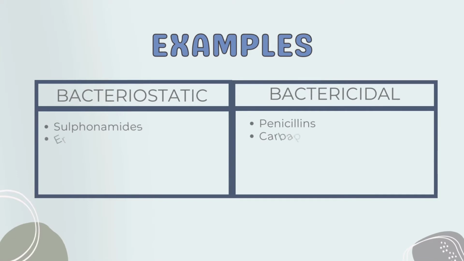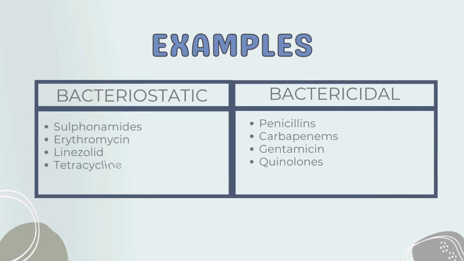Examples of bacteriostatic antibacterials: sulfonamides, erythromycin, linezolid, and tetracycline, etc. These agents inhibit the synthesis of bacteria. Bactericidal antibacterials: penicillins, carbapenems, gentamicin, and quinolones, etc.